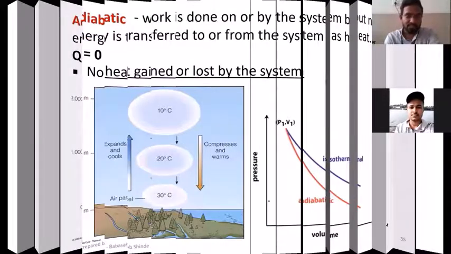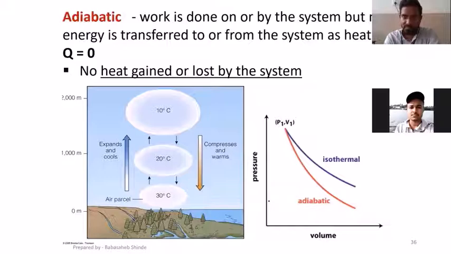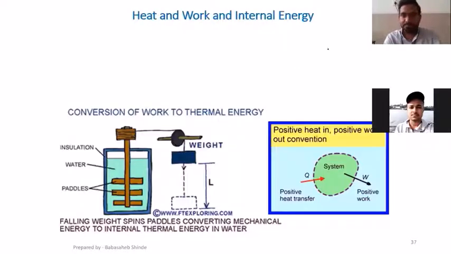Next one is the adiabatic process. There will not be any heat interaction, so Q is equal to 0, and there will be an interaction between the change in internal energy and work. If work is provided to the system, internal energy will increase. If work is done by the system, internal energy will decrease. Those two things will be inversely proportional to each other.